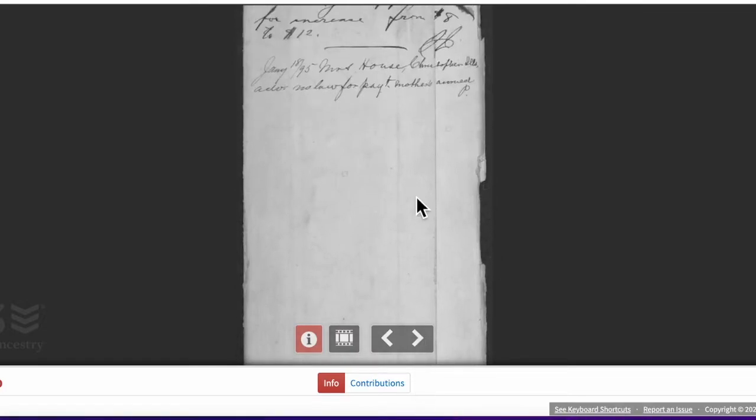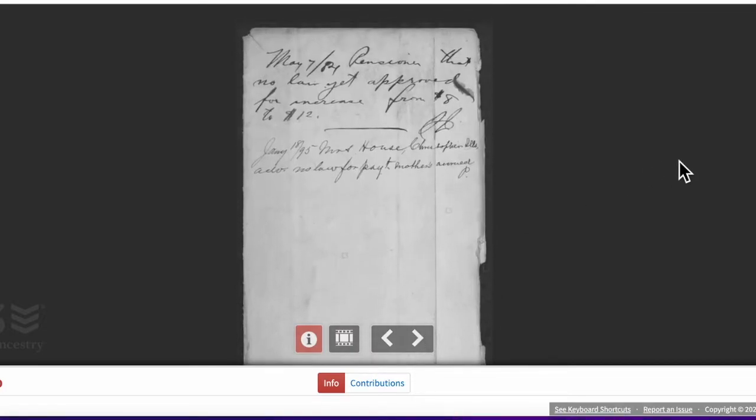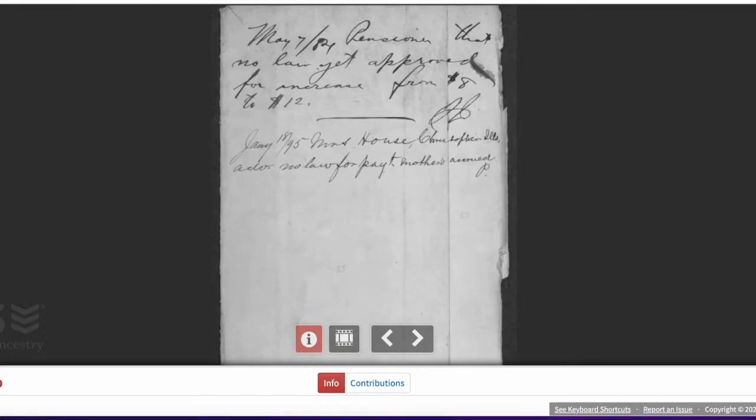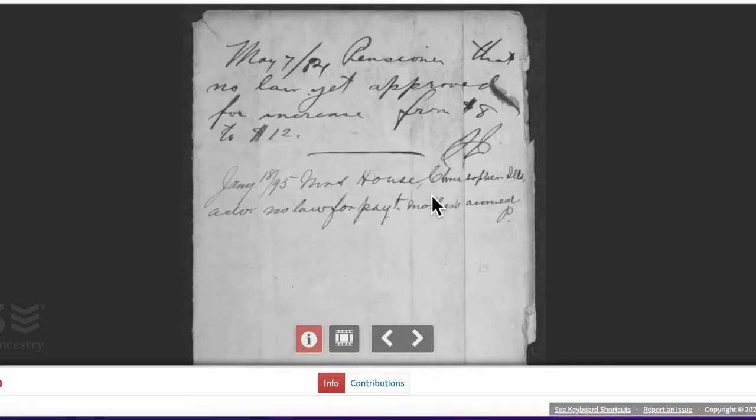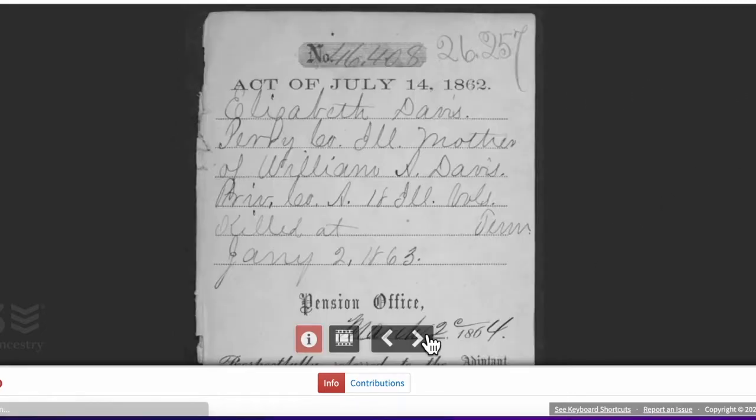There we go. So her pension, let's see, got approved, increased from $8 to $12. Okay. So there we go. She's now getting her pension. It used to be $8 and it's been increased to $12. So another piece of information.